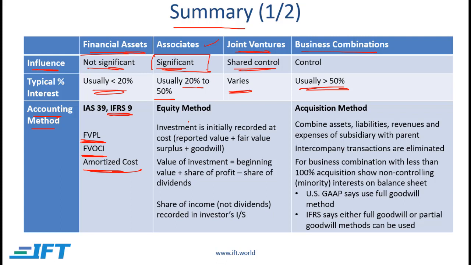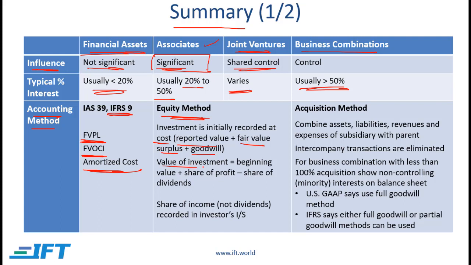For associates and joint ventures, the equity method needs to be used. Here the investment is initially recorded at cost, and the cost will have three components. There will be the reported value, and then there will be a fair value surplus and goodwill. And this is single line consolidation in the sense that when an investment is made in an associate company, the investment amount is shown as a single line item on the balance sheet.